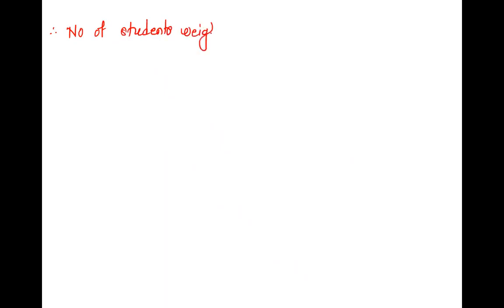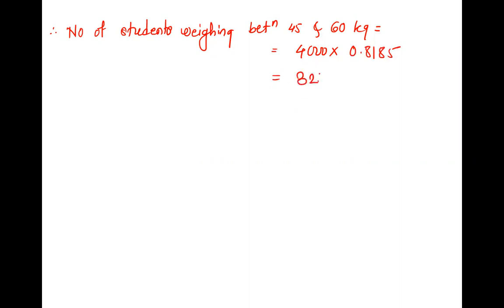Therefore, we asked for the number of students weighing between 45 and 60 kg, which is N into probability. What is the probability? 0.8185. Final number of students? 3274. Correct. 3,274 such students will have weights between 45 and 60 kgs.